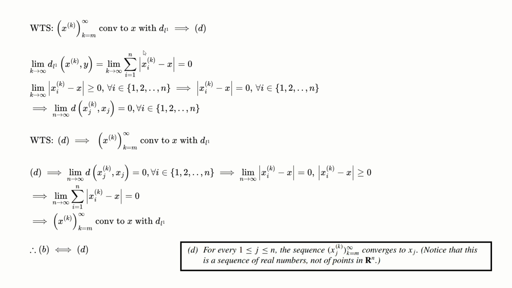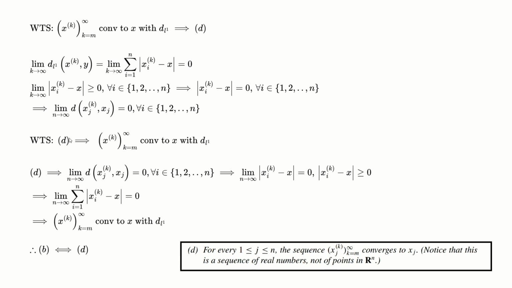Converging to x in L1 implies that the L1 distance between the sequence xk and x is equal to 0, and all of this is greater than or equal to 0. By using the squeeze theorem, I can then imply that for every individual element, xj of k converges to xj, which implies D.